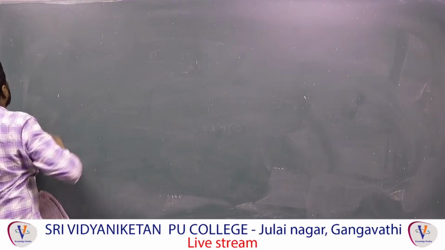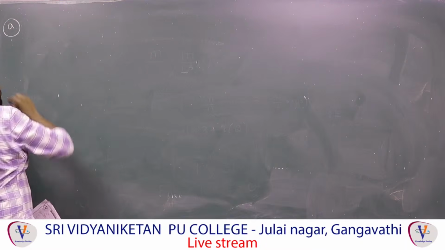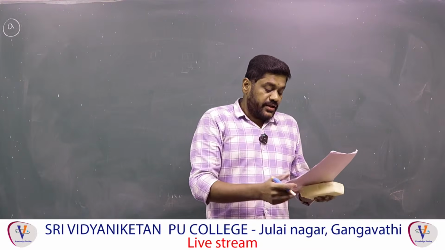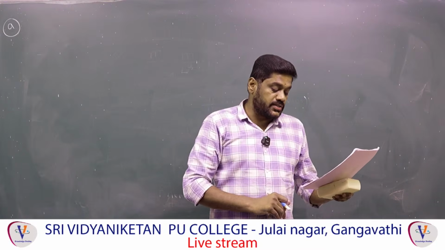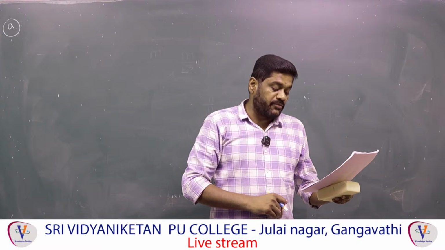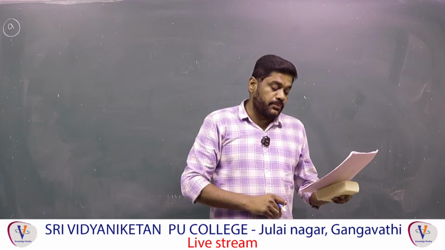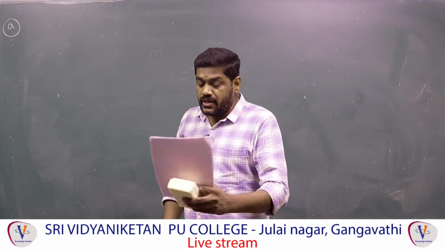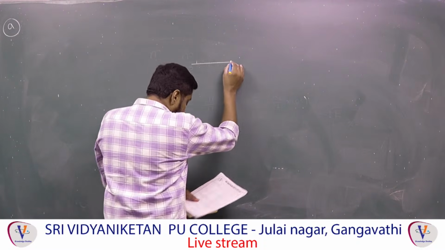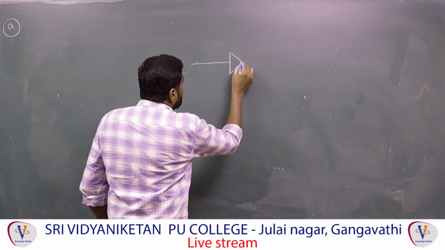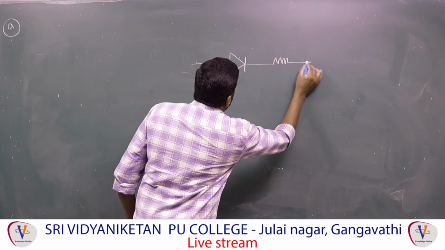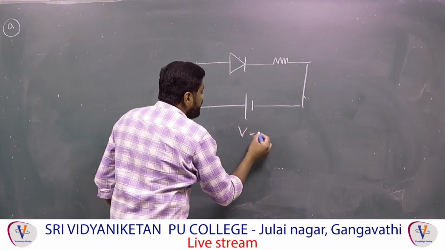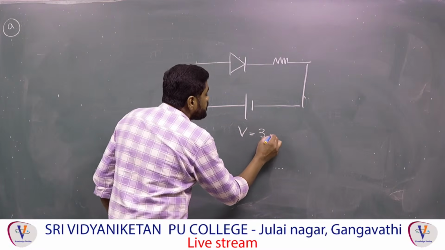Let us go for question number 9. In question number 9, in the given figure, a diode D is connected to an external resistance R equal to 100 ohm and an EMF of 3.5 volts. If the barrier potential developed across the diode is 0.5 volts, then the current in the circuit will be. Here they have given one diode, and one resistance also, and the voltage V is equal to 3.5 volts.